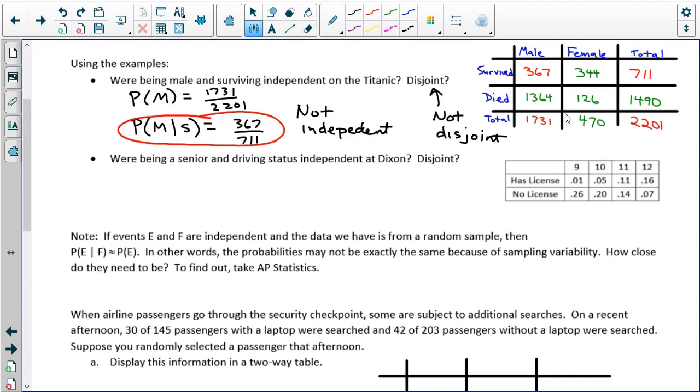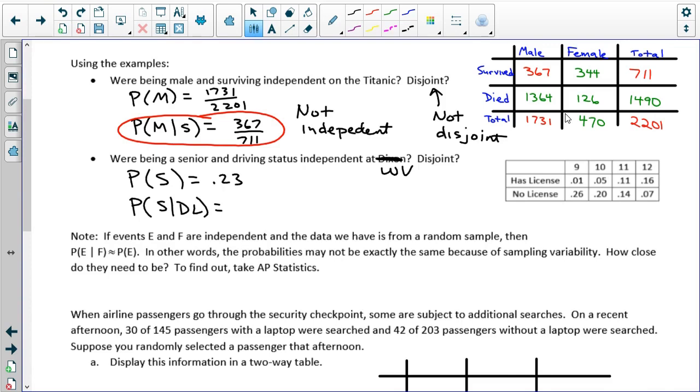Are being a senior and driving status independent at Wabansie Valley? Sorry about that. So we look at this and we have the probability of being a senior and the probability of being a senior given that you have a legal driver's license. The probability of being a senior, if we remember, was 0.23.